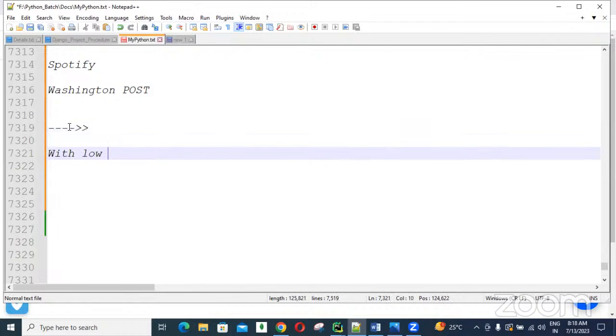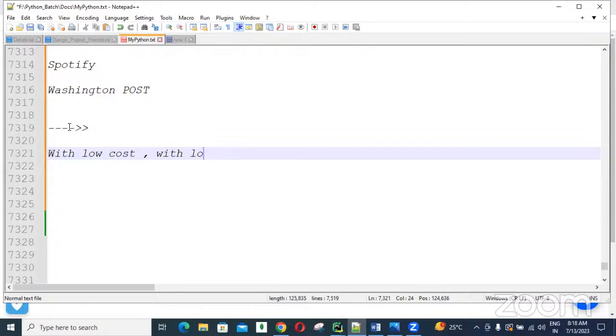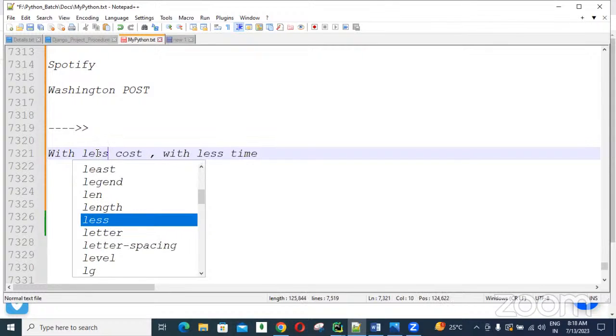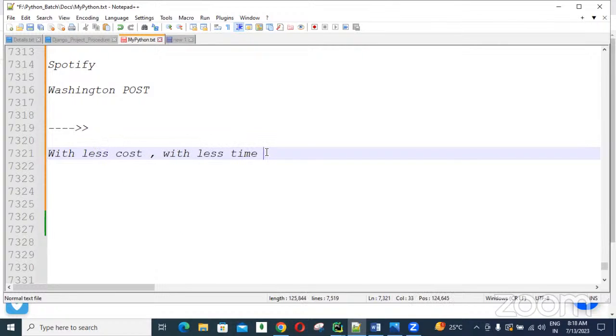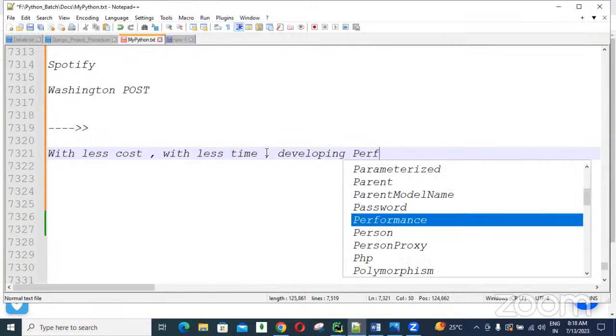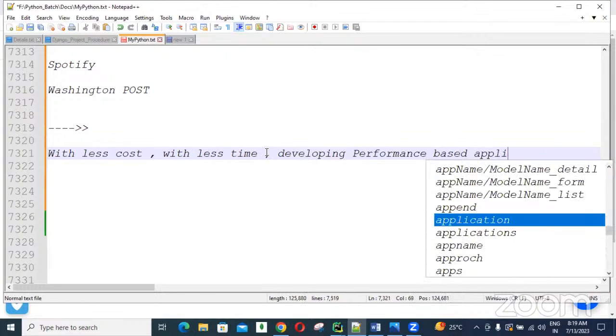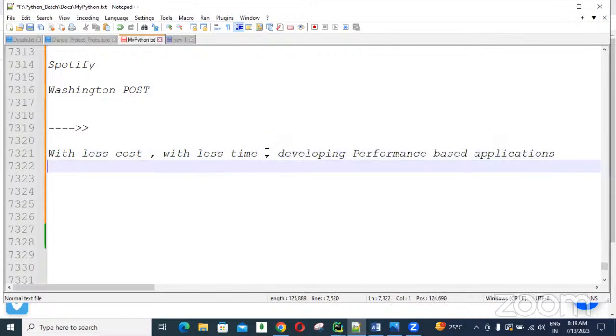With low cost and less time, developing performance based applications using Django.